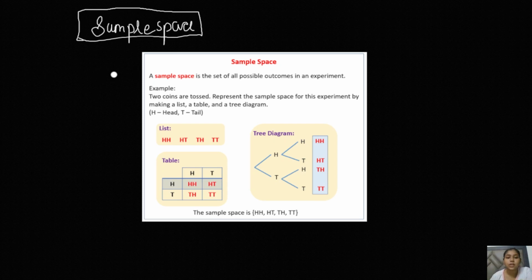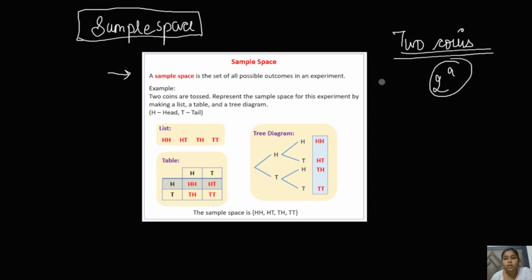So next is your sample space. It is basically the set of all the possible outcomes that you will witness in an experiment. I told you about this when we tossed two coins, and I also told you about tossing three coins. When you toss coins, the number of outcomes is 2 raised to the power n. These are the number of outcomes in a sample space.